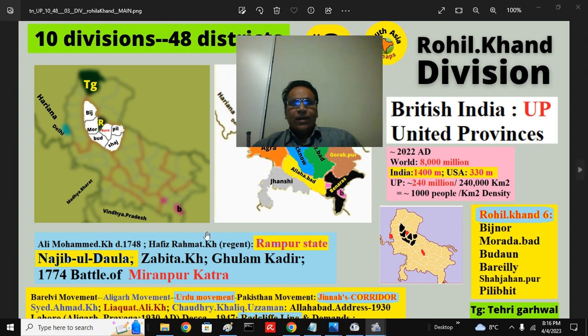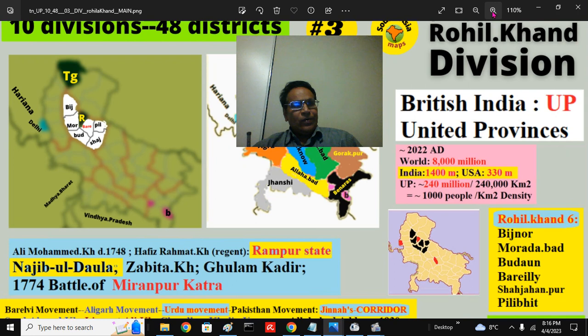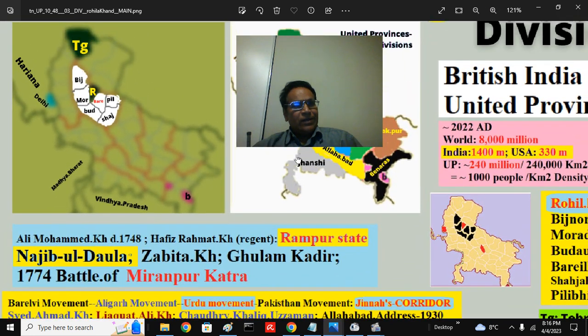These are the districts. The important political event you can remember about this region is that the Nawab of Awadh annexed this area after fighting the Battle of Miranpur Katra in 1774. The British Governor General was Warren Hastings, not Lord Hastings, in 1774, and he ruled for round about 10 years, a very long term.